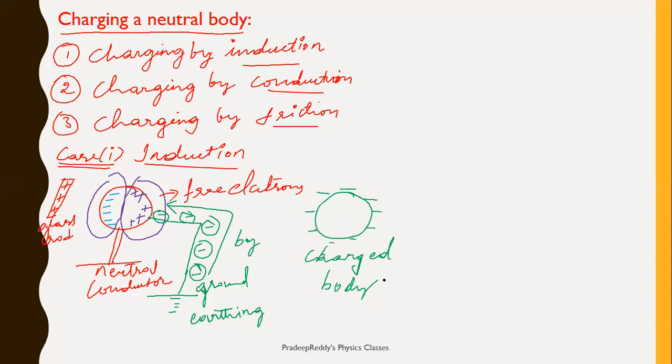So whenever you take a neutral body and place it nearby a charged body, the charge on the neutral body gets polarized, and once it gets polarized, if you connect it to the ground, the ground will either transfer charge to the neutral body or take charge from it, leaving the neutral body charged. So in this simple example, when you connect ground to the right side of the conductor, because it is positive, it needs electrons, therefore the ground is transferring the charge. Now let me see the other case.